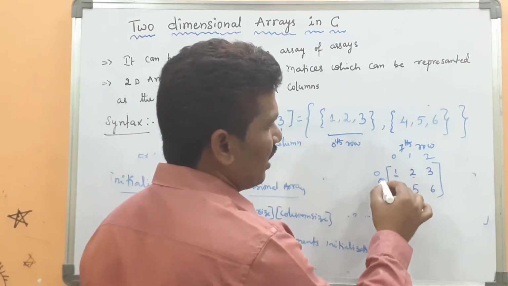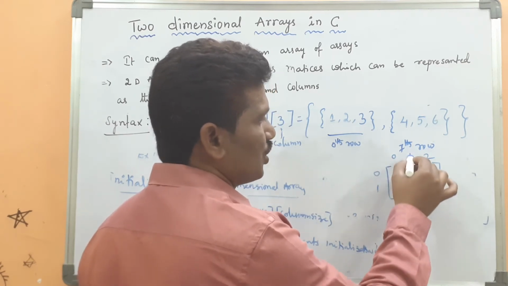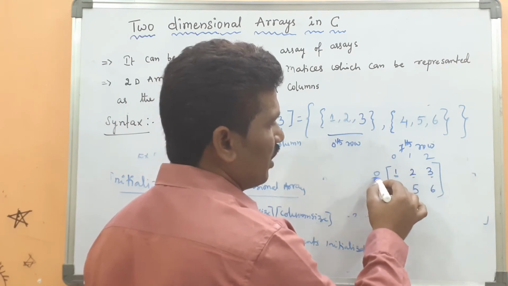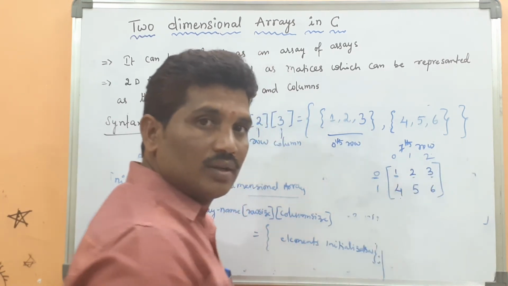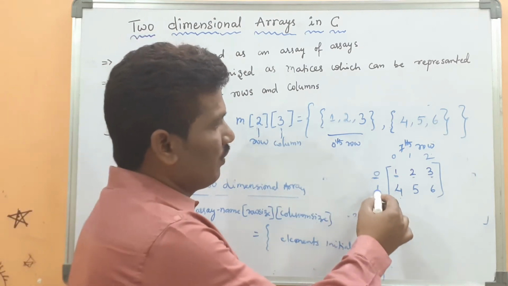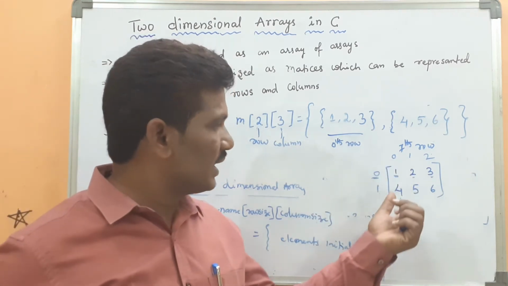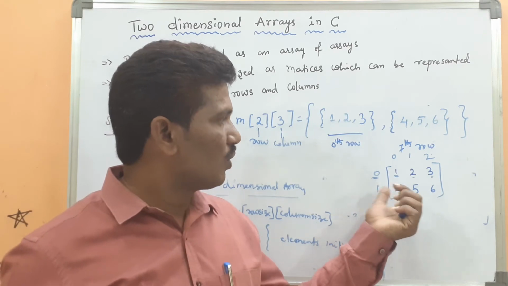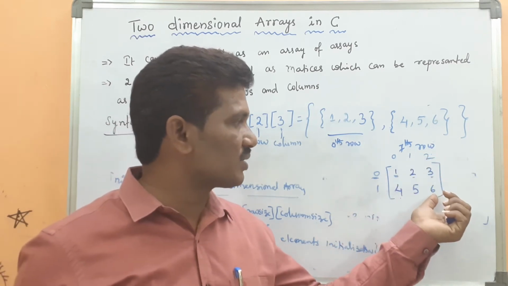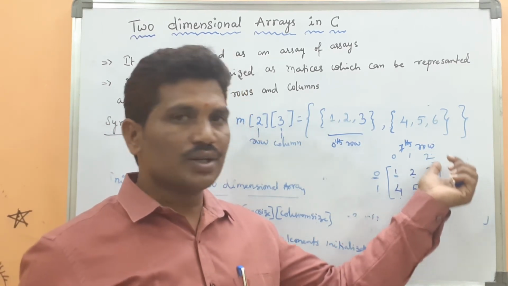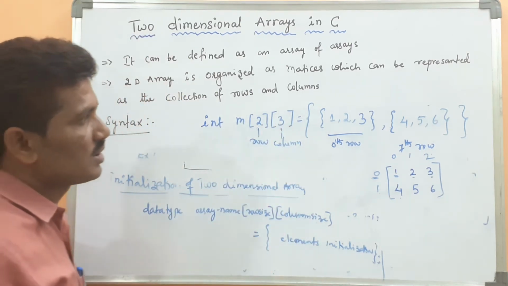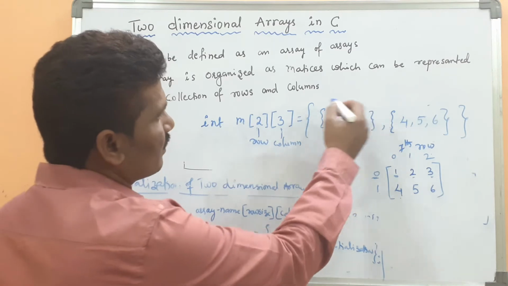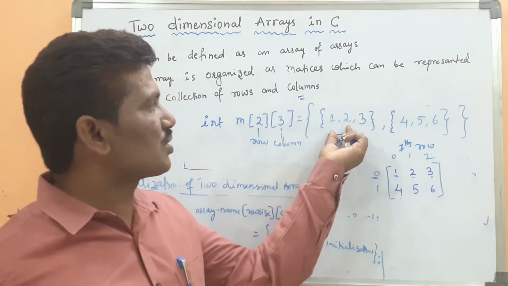Then M of 0, 1. M of 0, 2. M of 1, 0. M of 1, 1. M of 1, 2. This is the initialization. Or else we can write directly, this is the first row, this the second row.